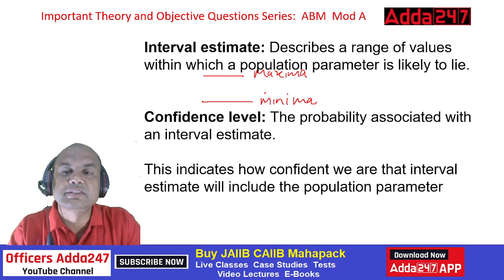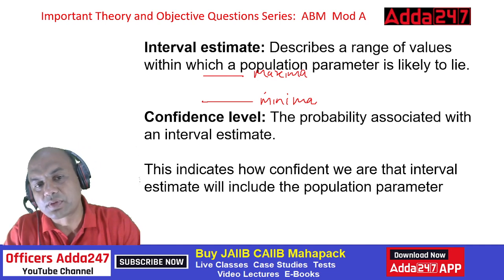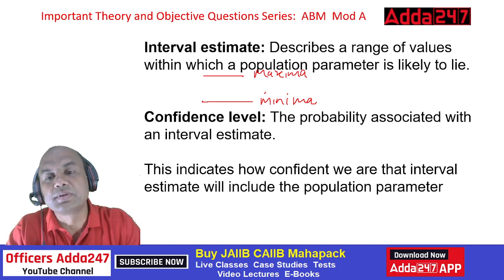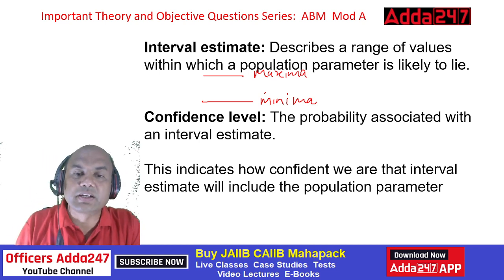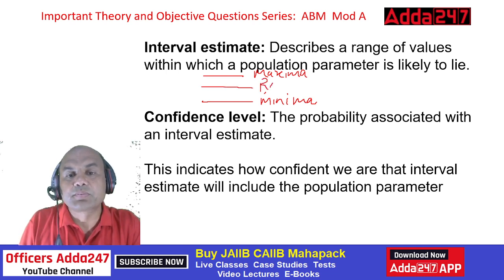So it describes the range of values within which the population parameter is likely to lie. And what is the confidence level? Confidence level means the probability associated with the interval estimate. Up to what range will my answer lie, let's say the repo rate?